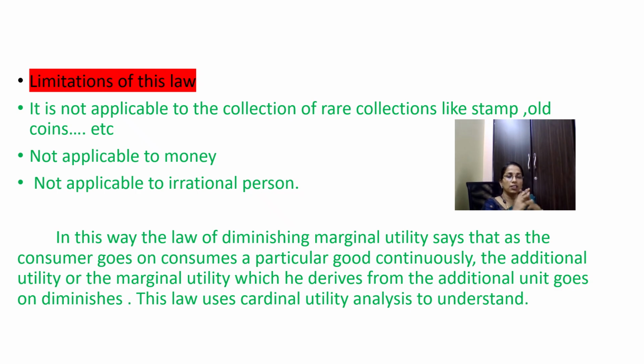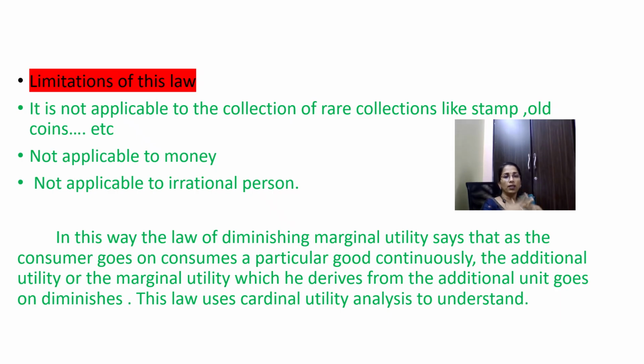Suppose a person has the habit of collecting rare items like old coins. As he collects more and more units of coins, his utility or marginal utility goes on increasing. Instead of diminishing, it goes on increasing. So for rare collections, this law is not applicable.